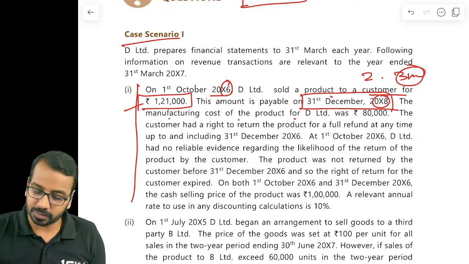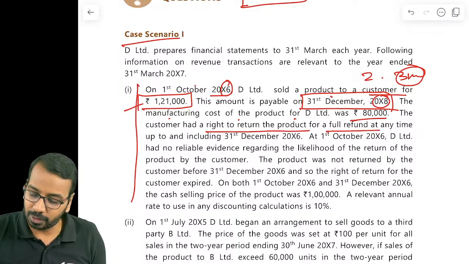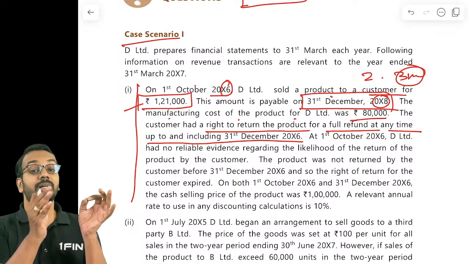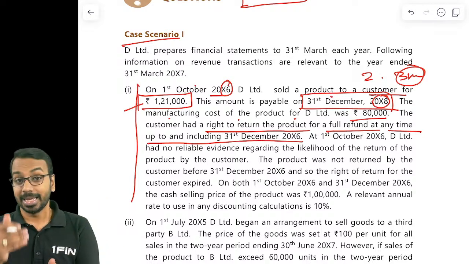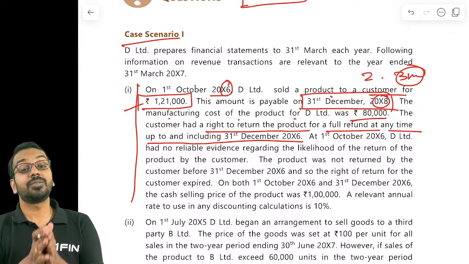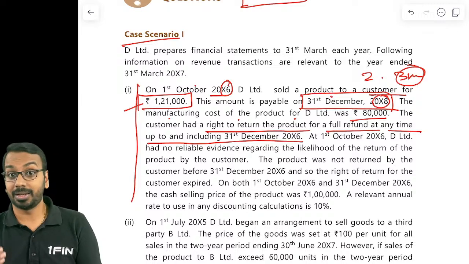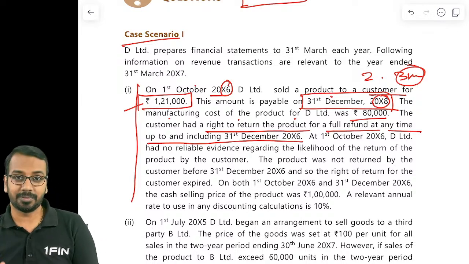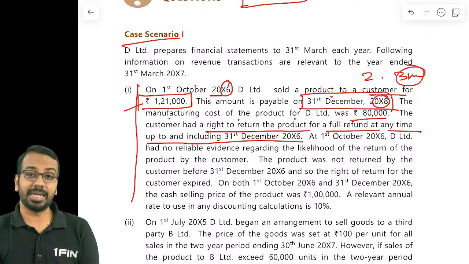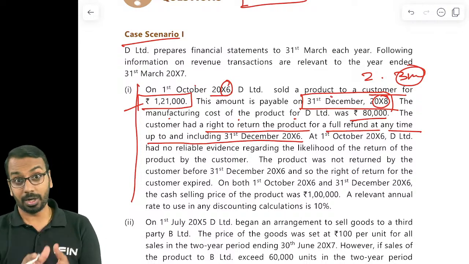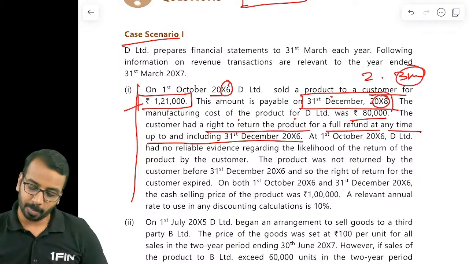The manufacturing cost of the product is 80,000. The customer had a right to return the product for a full refund at any time up to and including 31st December. So till 31st December, the customer has a right to refund, right? If the customer has a right to return, do we recognize the sale immediately? We can recognize if, based on past evidence, you have reliable evidence which says that the customer is not likely to return, and accordingly we can record revenue, right?